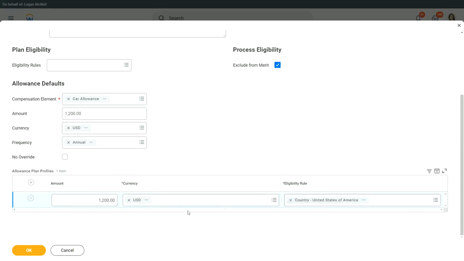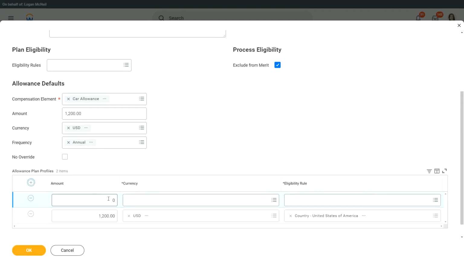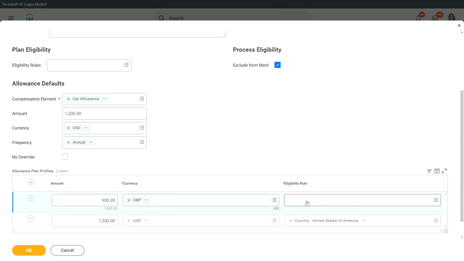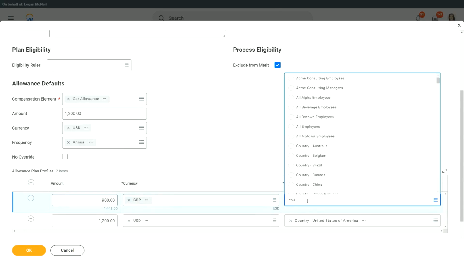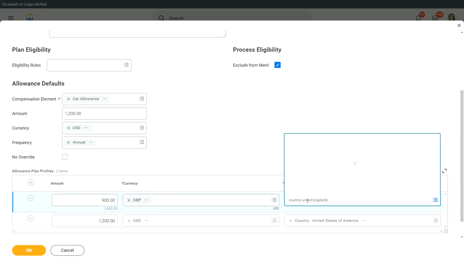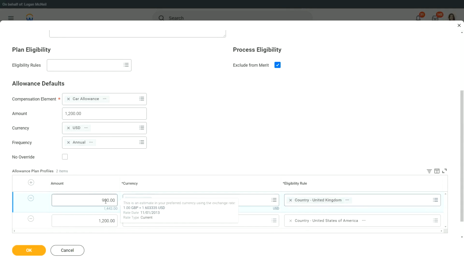So here I am saying, okay, if you are in the US, you are going to get $1,200, and if you are in the UK, you are going to get £900. So what will be the eligibility rule? Country, United Kingdom. Understood. If you are in the US, you will get $1,200 a year. If you are in the UK, you are going to get £900.